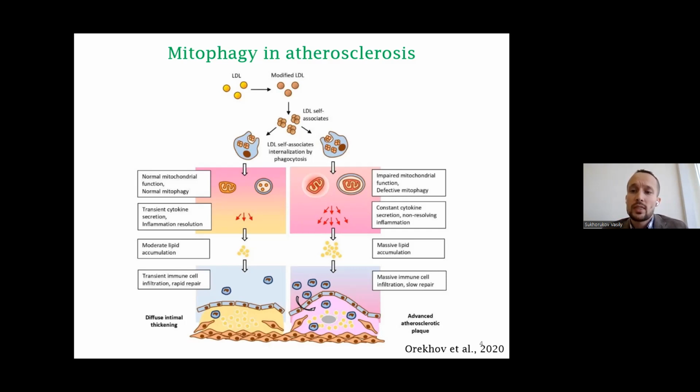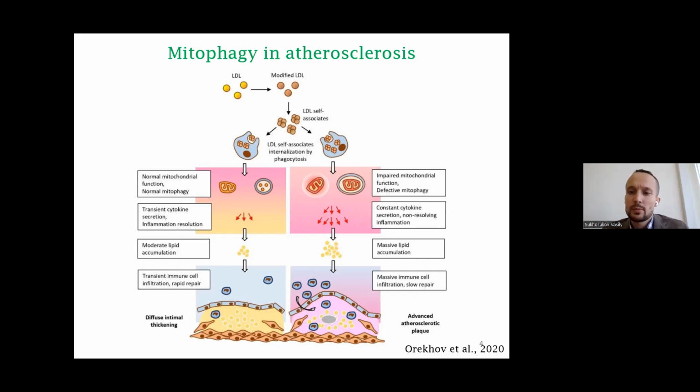Local inflammation in the vascular wall becomes chronic and accompanied by uncontrolled lipid accumulation, giving rise to an atherosclerotic lesion. Another intriguing possibility is that cells may recognize the dysfunctional mitochondrion as a pathogen that presents foreign epitopes, therefore triggering the immune response. This may be a consequence of the bacterial origin of mitochondria.